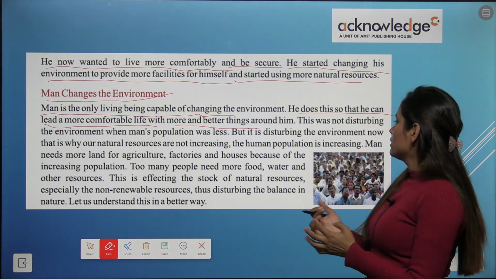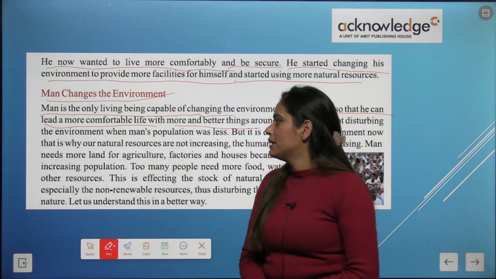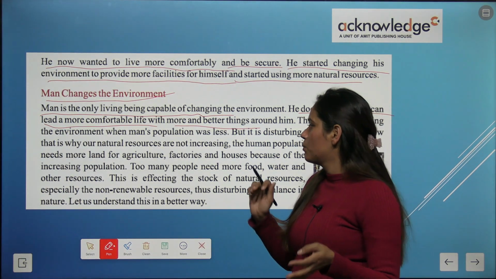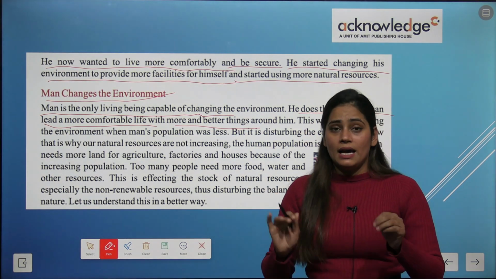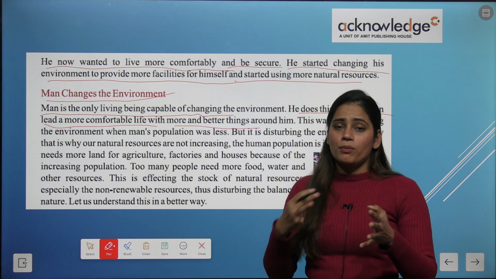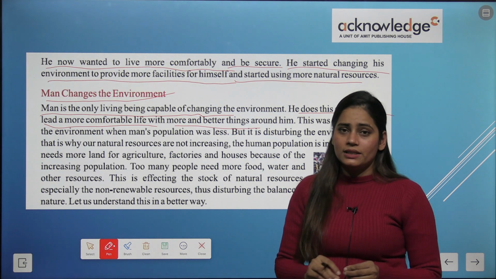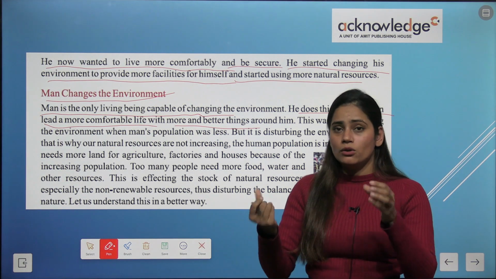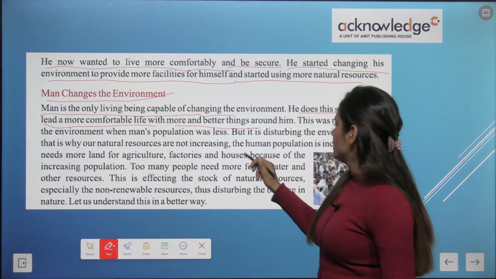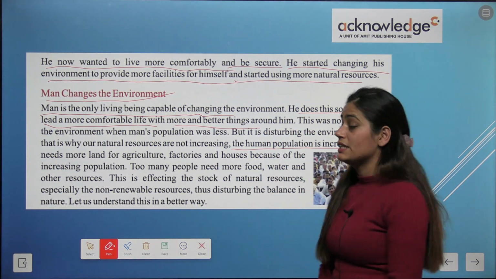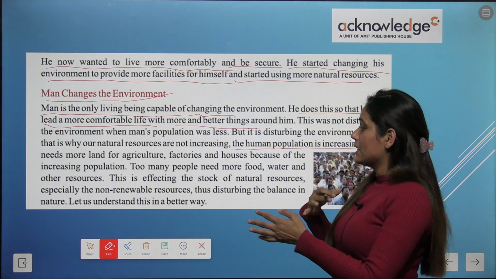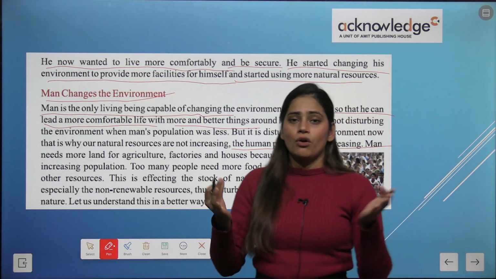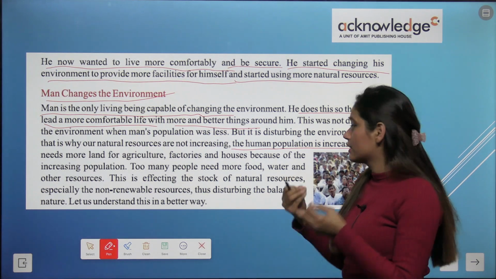Okay, this was not disturbing the environment when man's population was less, and if the population decreased, the situation of the environment could be good. Okay, and the human population is increasing. As you know, day by day the population of India is increasing.